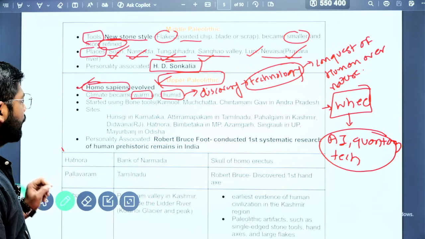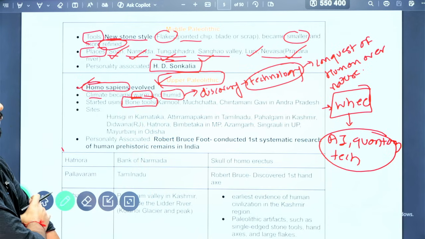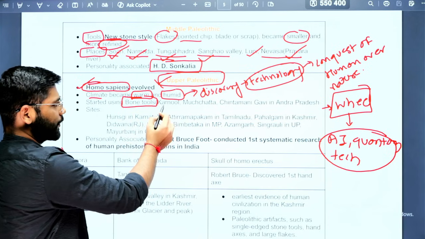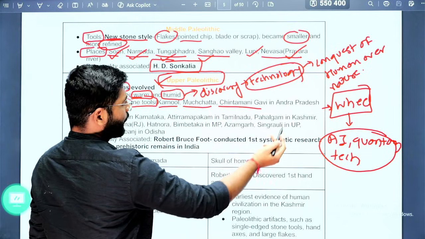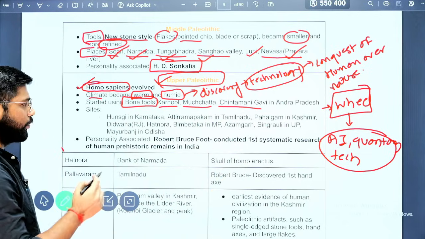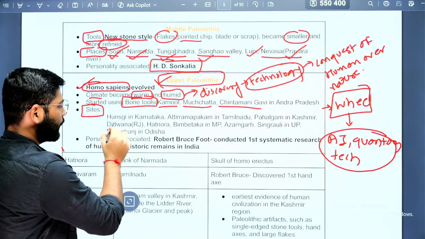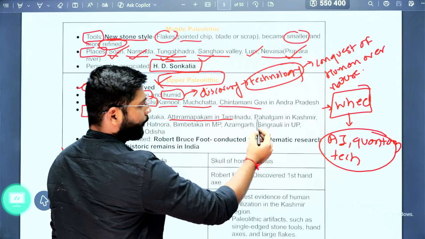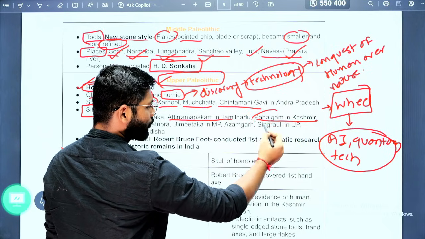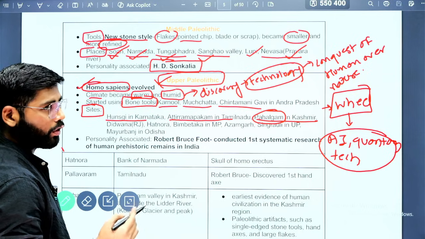So what kind of technology? First, they started using bone tools. Where were bone tools found? We have seen Kurnool, Muchchatla Chintamanu Gavi in Andhra Pradesh. And more important sites associated with the Upper Paleolithic are Hunsgi in Karnataka, Atirampakkam in Tamil Nadu, and Pahalgam in Kashmir. This site is in the news, so you need to remember or know about it.